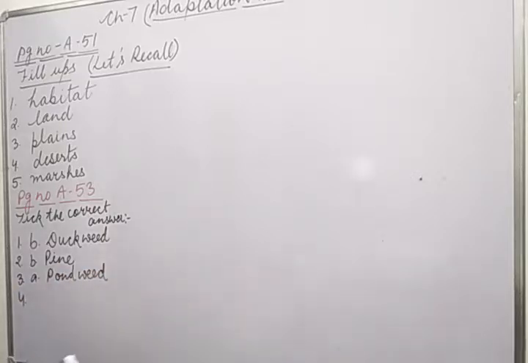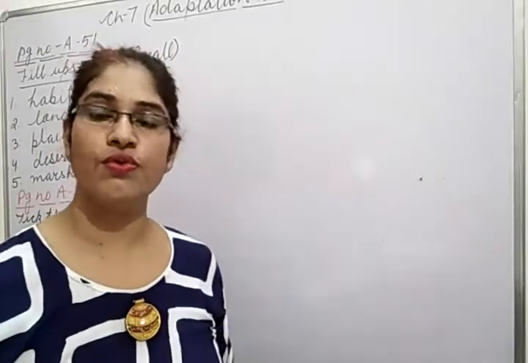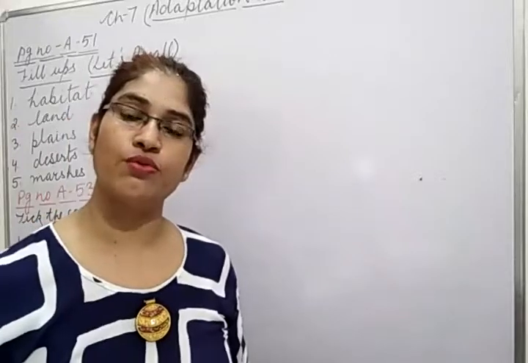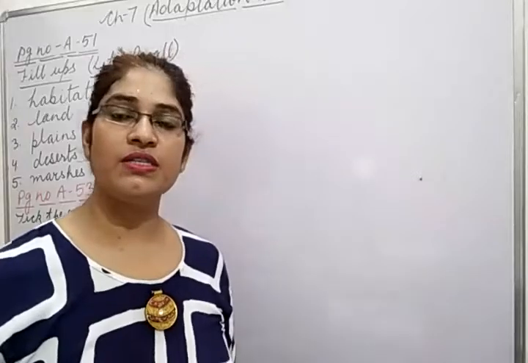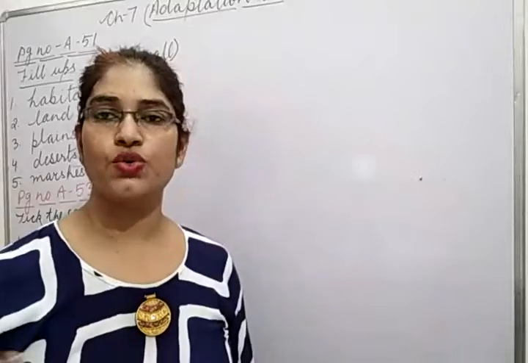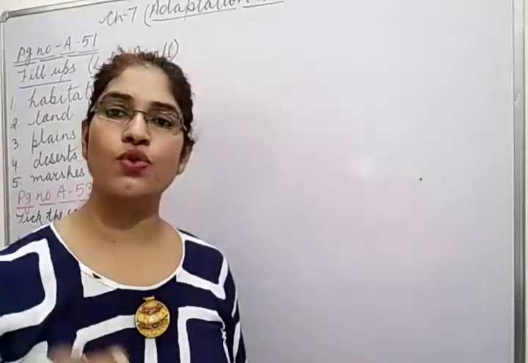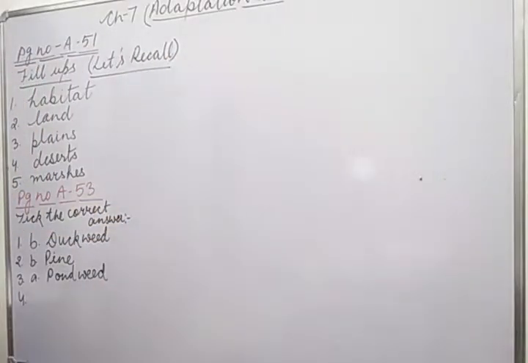Then fourth question is, breathing roots are found in which plants? Yes, you know very well. Mangroves have breathing roots and mangroves grow in marshy area. And these plants, जो actual root होते हैं, they are not able to breathe properly. So they are having some special kind of root which grows above the soil and they do breathe. So which plant has that? That is mangrove and that is C option. तो आप C पे लगाइए, tick and write down mangroves.